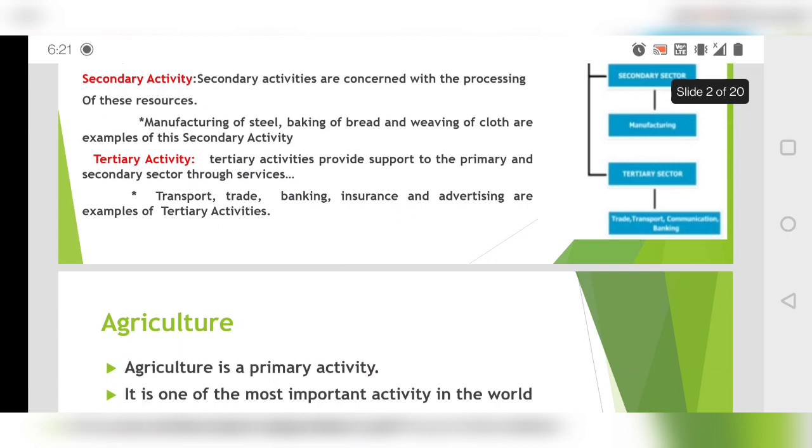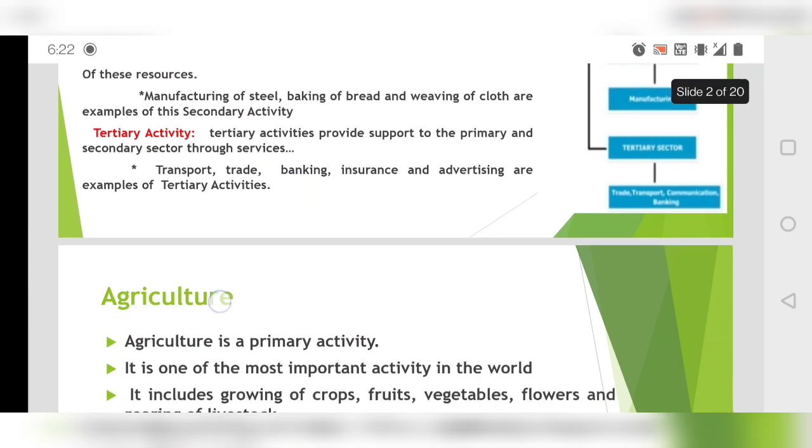And then we have tertiary activity, in which we will have the services. So basically these services will be provided to support primary and secondary sector. And what will be the services? Transport, trading, banking, insurance, advertising. These will be the tertiary sector activities which will support primary and secondary activities.